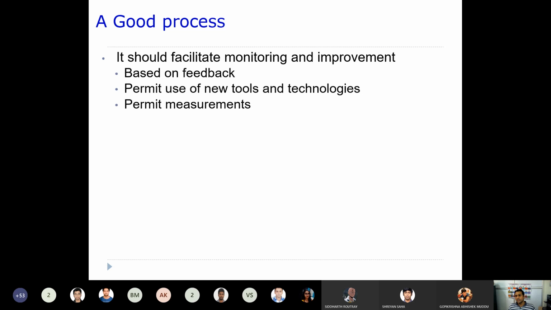A good process should always allow you to take feedback from the customer, and accordingly it should modify. Sometimes it should allow new tools and technologies available in the market, adapting you to those technologies, and it should also allow you to measure the progress.